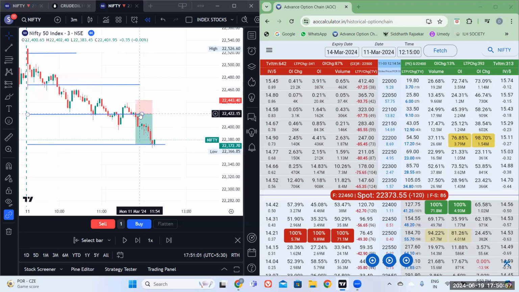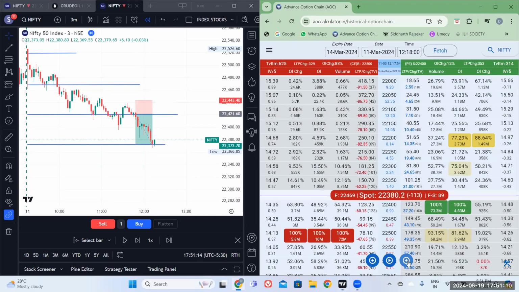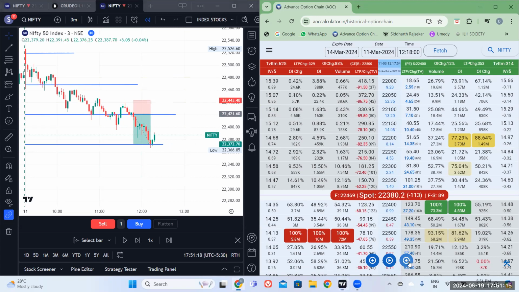And this is until this diversion. That's it. Not more than that. And once we get this diversion, again we can go short, or buy PE from there. Let's see what happens, whether it gives us that target.